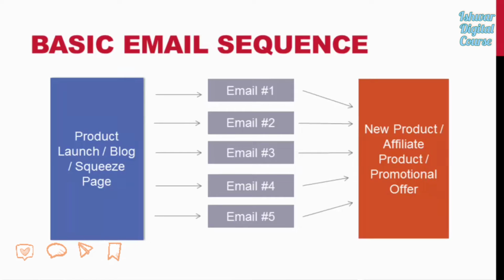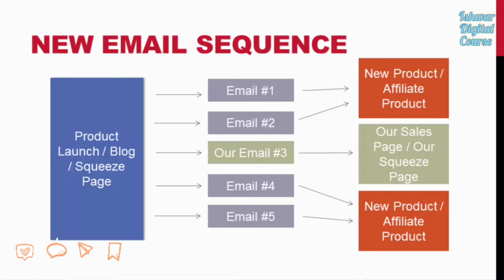Now, here's the basic sequence for someone's list. They have a product or they have a blog or whatever it is, and they're building their email list, right? And when someone joins their email list, those people start getting an email sequence. They might receive an email once a day, once every other day, once a week, whatever it is that they're opting into, that person has some kind of email sequence that they are putting that person through. And then those emails all promote something. They're sending the traffic to a squeeze page, or they're sending it to a sales page, or they're sending it to their blog post, or whatever it is. And that's the basic idea behind email sequences.